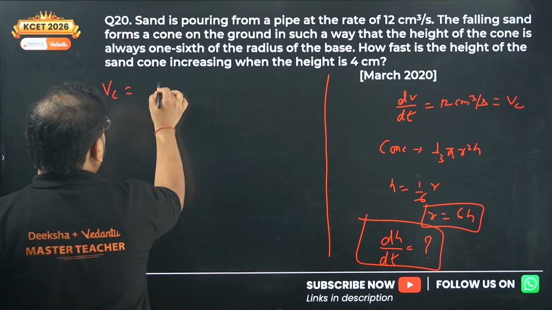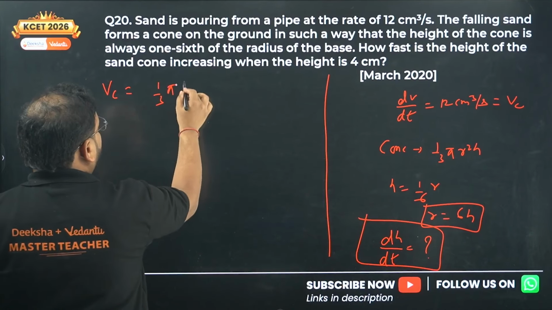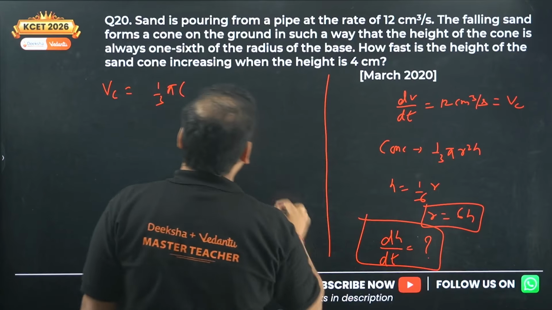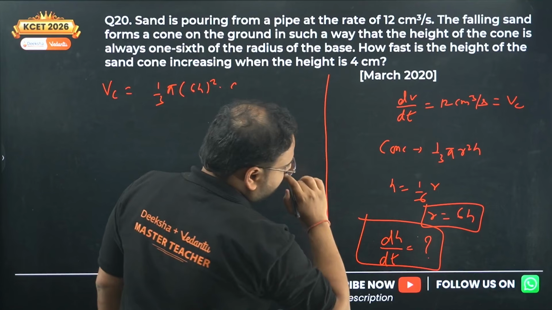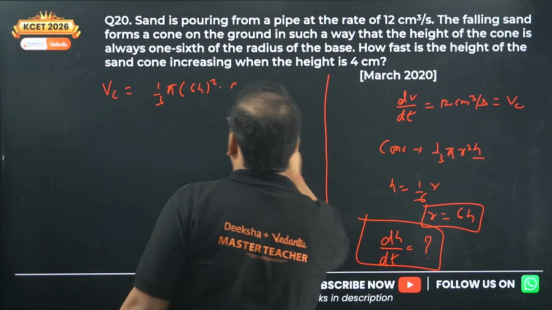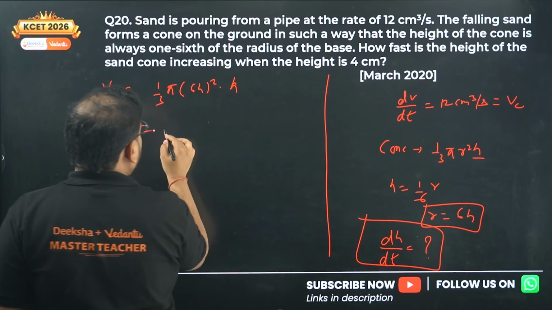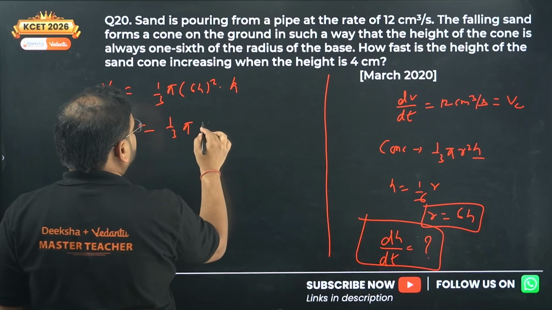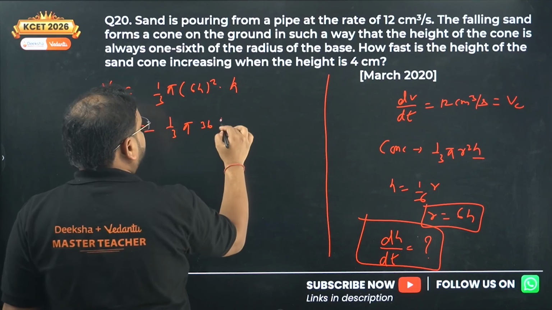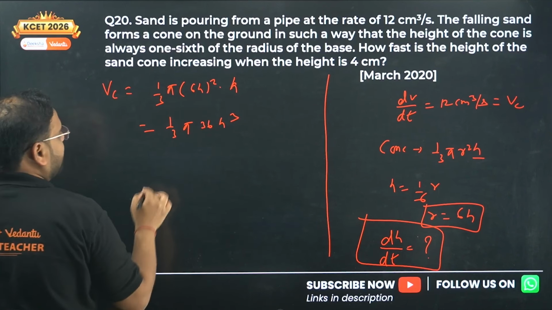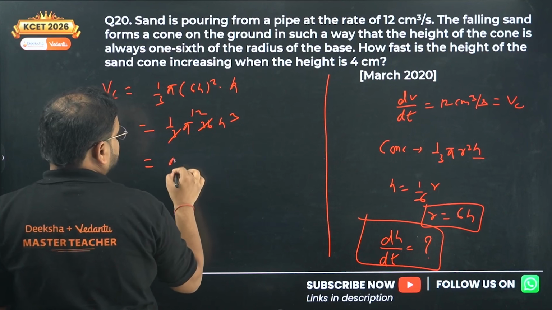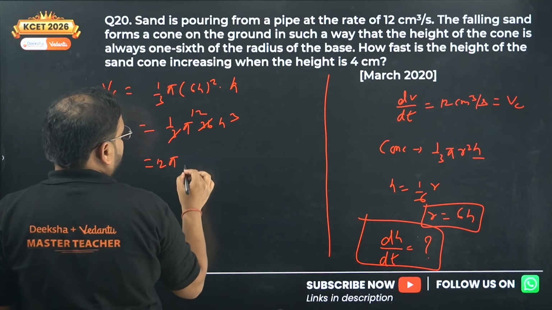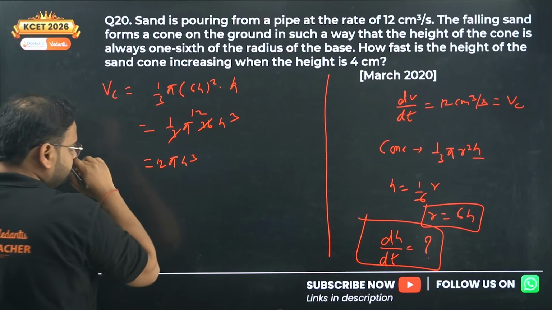So we'll get the value of 1 by 3 pi r square. What is the value of r square? 6h the square, into what do we have? We have another h, no? So I get this value as 1 by 3 pi 36 h cube, because h square into h is h cube. So I'm getting 12 pi h cube as the value of your function.